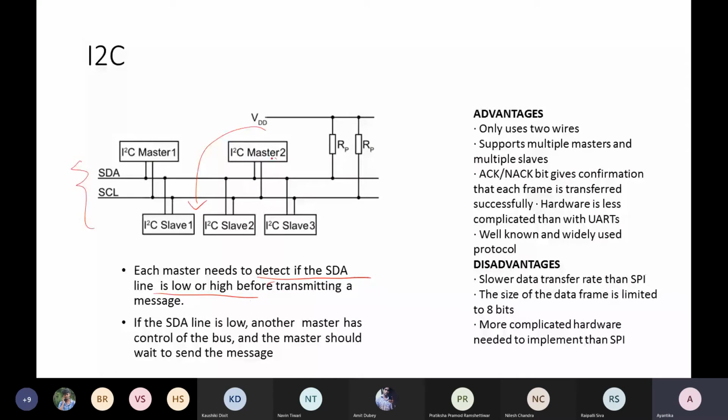So now we check the advantages and disadvantages. That of course, reduction of wiring.